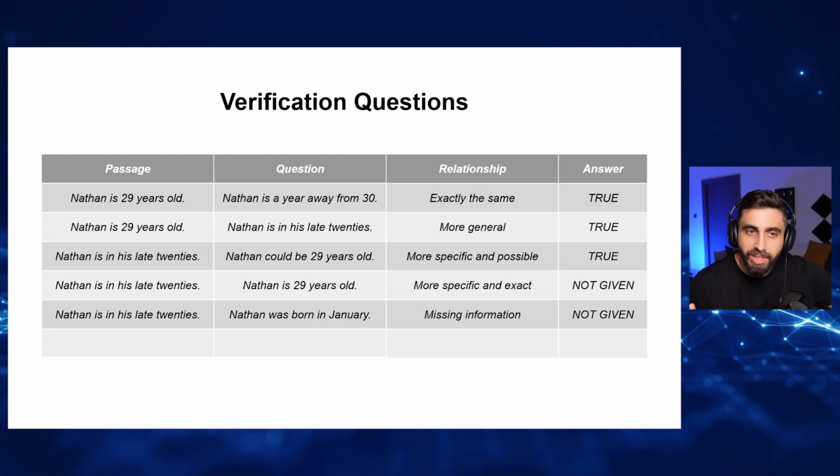I think this is easy, yeah? Let me link it to my example. Isa likes to play sports. This is the passage. The question: Isa scored a goal in the match. Maybe he scored a goal, or maybe he was sitting on the bench. He didn't play. Maybe. I don't know. Missing information. Cool? So these are the only 2 cases where you write not given.